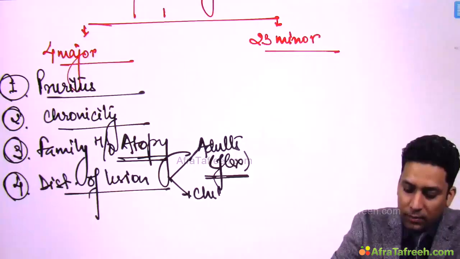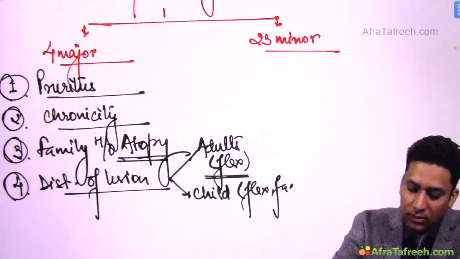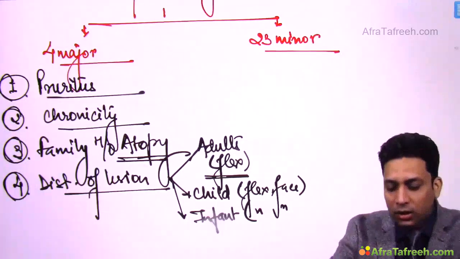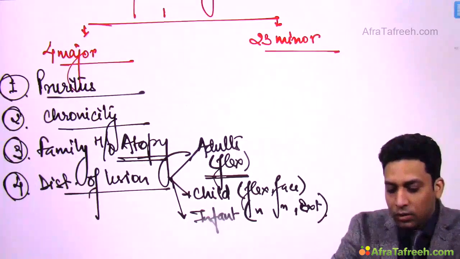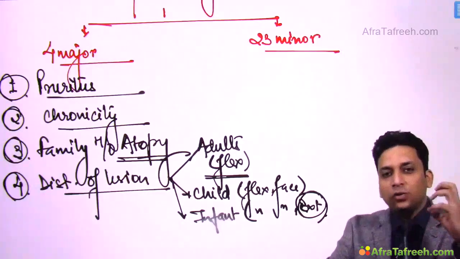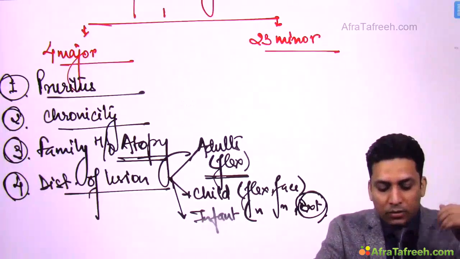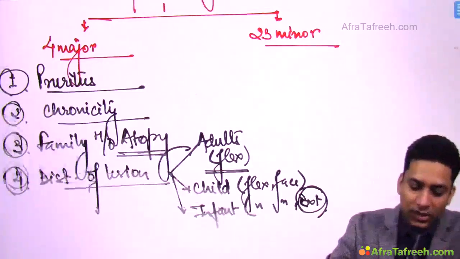In children, along with flexors, face involvement is seen. But in infants, along with flexors and face, when they crawl, their extensors get involved. So extensor involvement can be seen in those infants and children who crawl, otherwise flexors are the common sites. Okay, so these are the common sites which are involved.